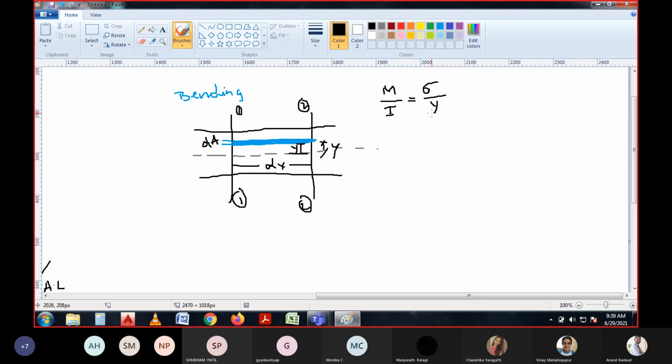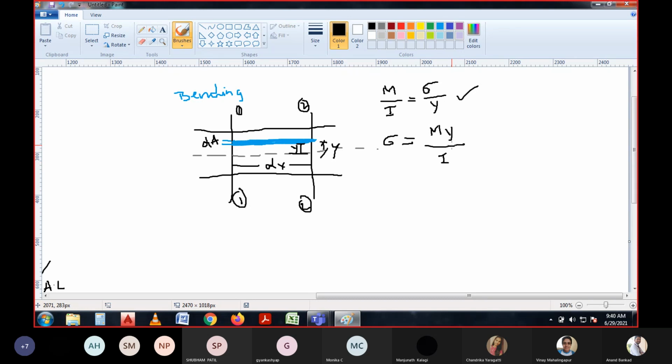We have already derived this equation for bending stresses. So sigma can be rewritten as M by I into y, right?